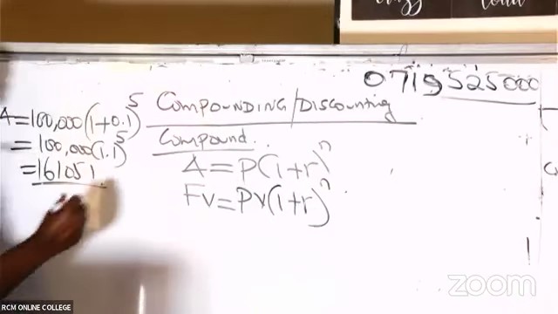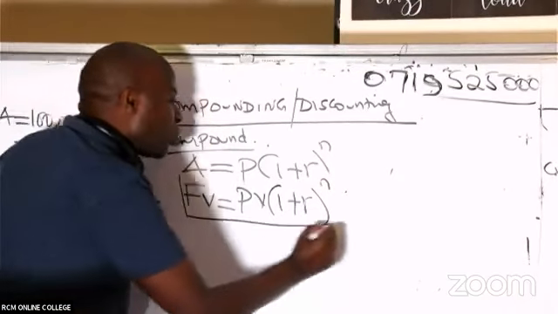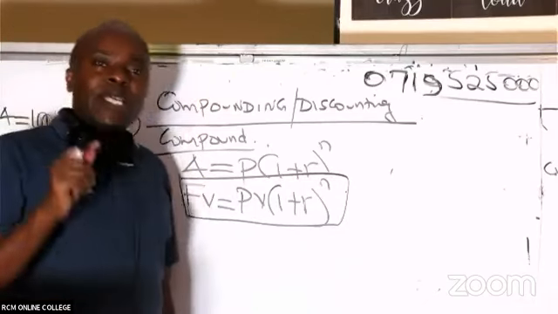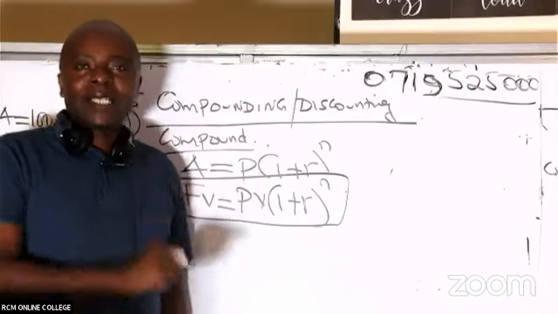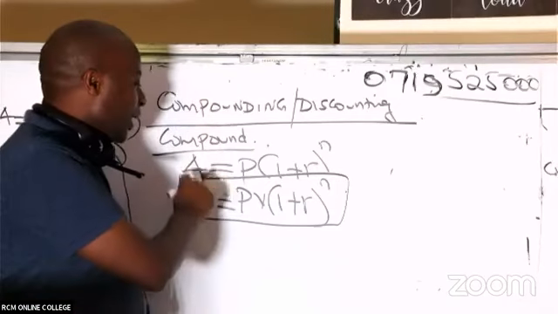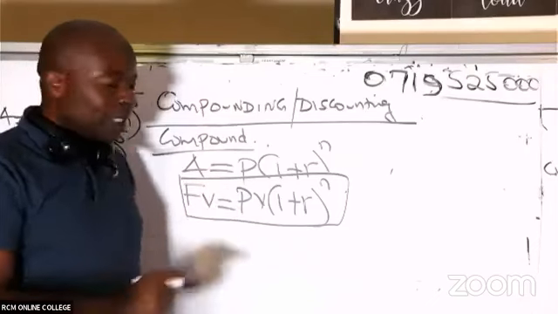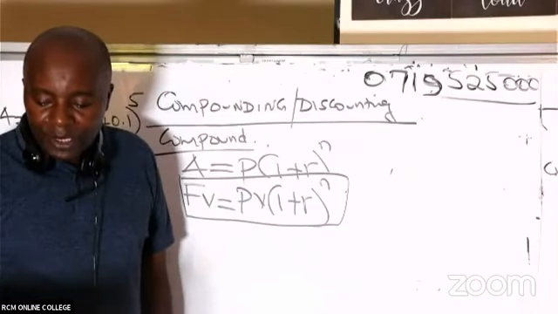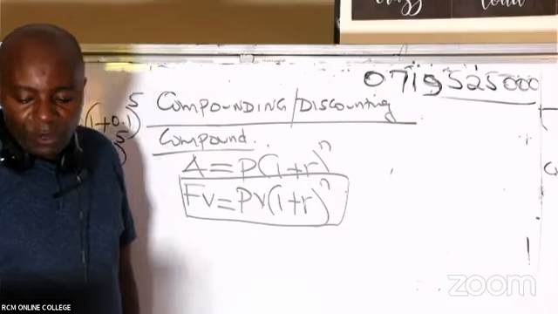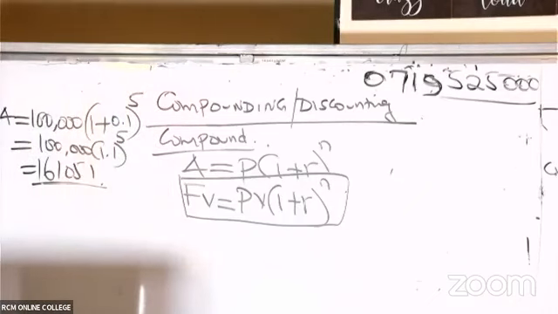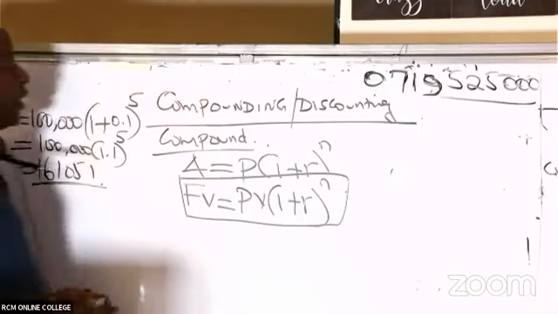So this is something so interesting that I would want you to highlight, and if possible put a yellow over it. Future value, instead of saying amount, because you shall not be using amount. Future value equals present value into 1 plus r raised to power n, like that. Very, very important, my good students.